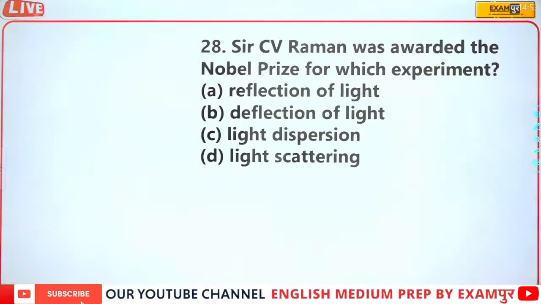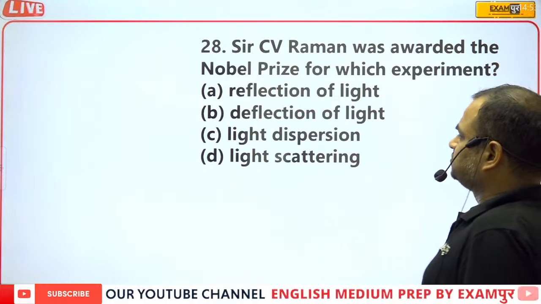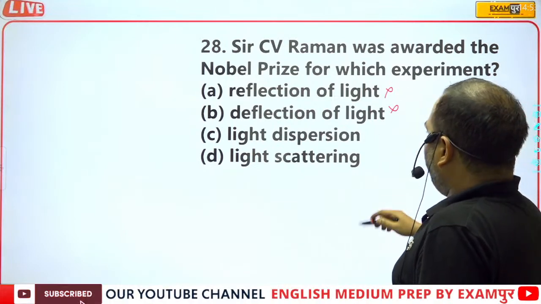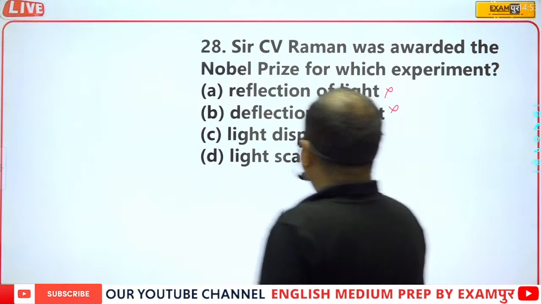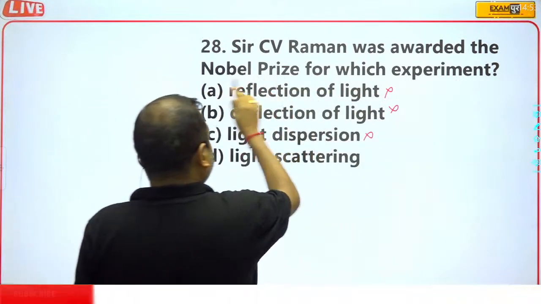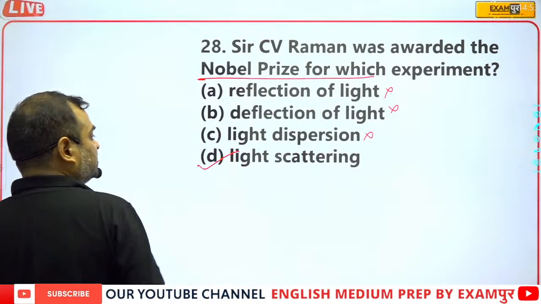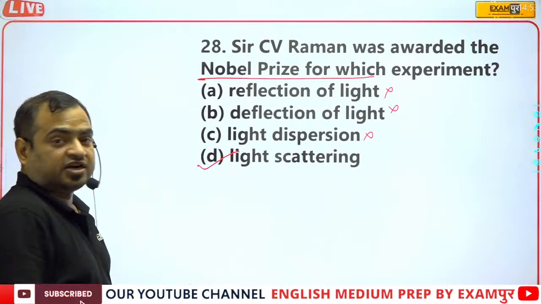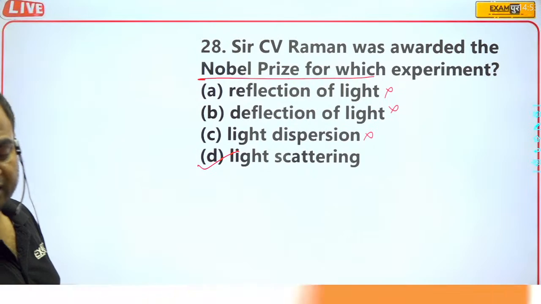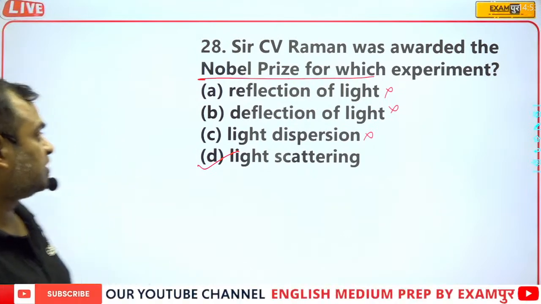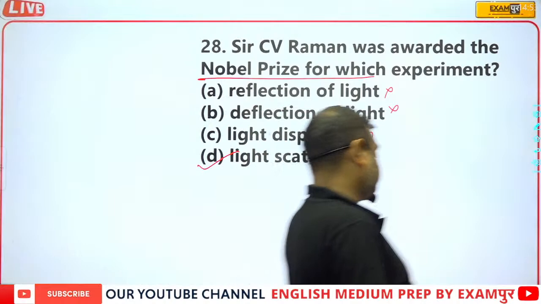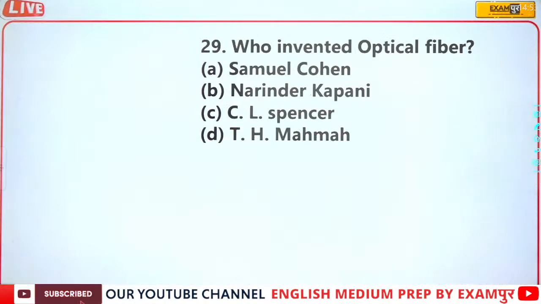Sir, CV Raman was awarded the Nobel Prize for which experiment? Reflection of light, deflection? Actually, he was awarded the Nobel Prize for light scattering. He explained the scattering phenomena. He told the reason behind why the sky appears blue. Who invented optical fiber? Narinder Kapany.